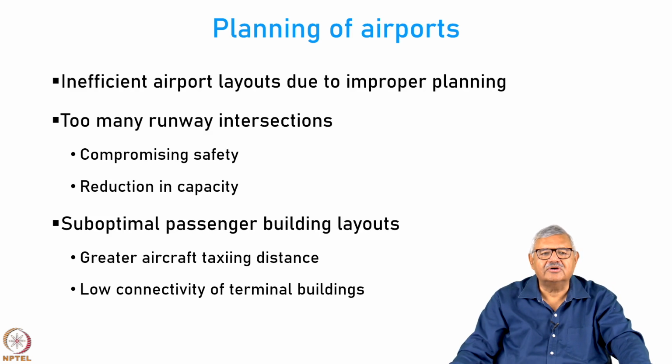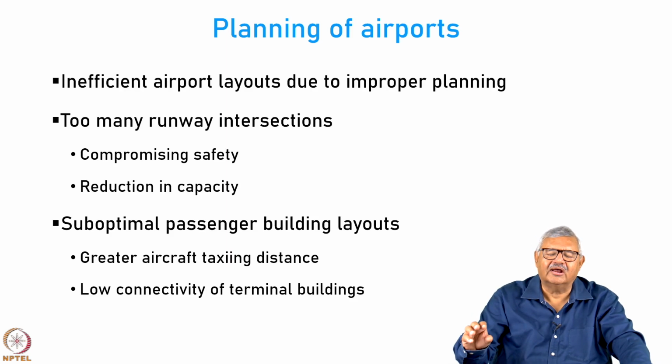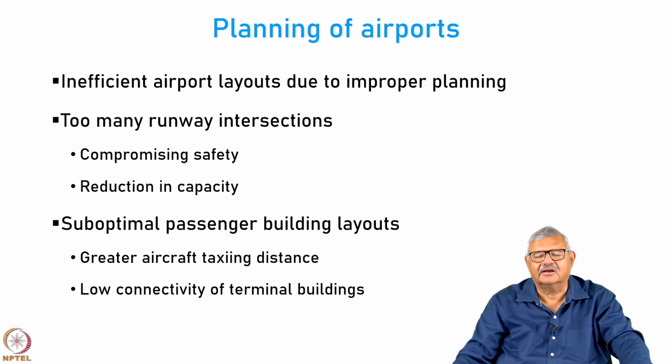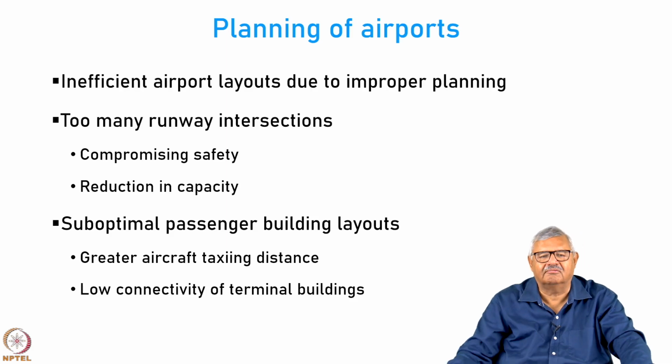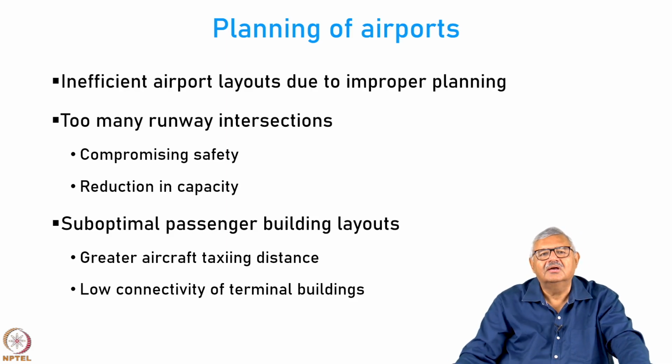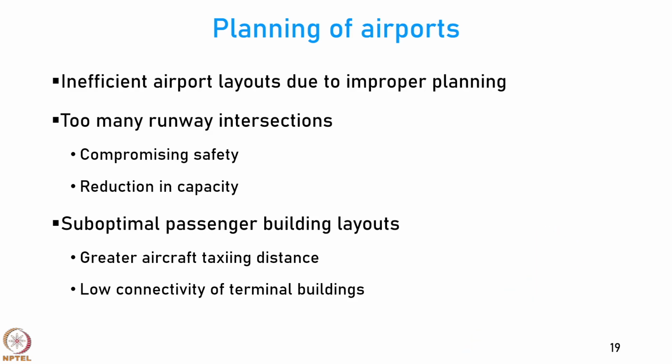Then there are examples of suboptimal passenger building layouts. Okay. So here the terminal is so far away or in one corner that the taxiing time required by aircraft to reach the terminal or to go from terminal to the beginning of the runway is very large. And in many cases we find that the connectivity between terminal buildings is very poor, and it may take a lot of time for people to either walk through or even travel by other modes.